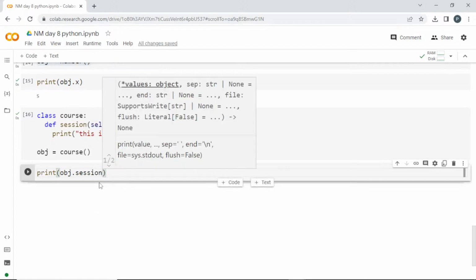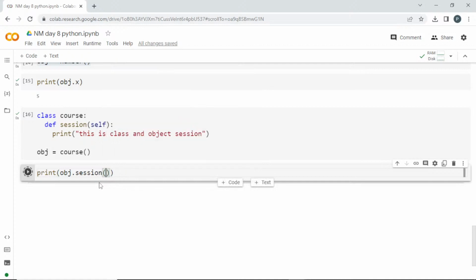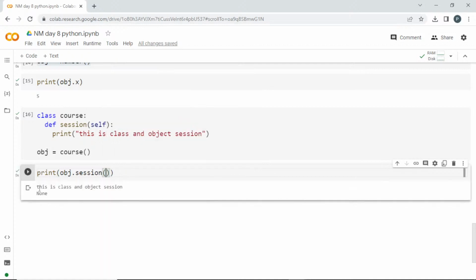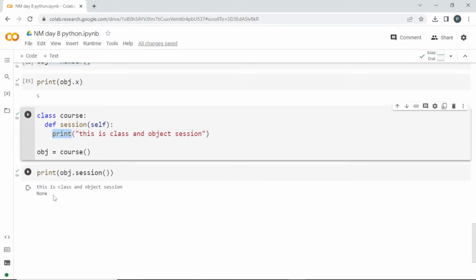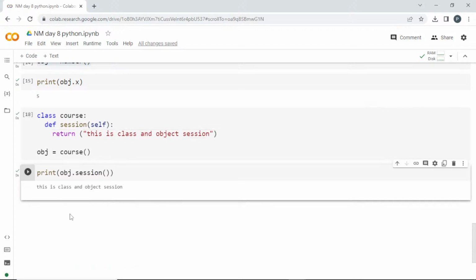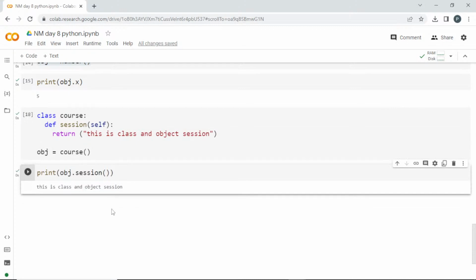Since it is a function, you have to pass parenthesis. See here, it is telling this is class and object. Since we are printing it again, it is telling none. I can just return it. Okay, it is telling this is class and object session.